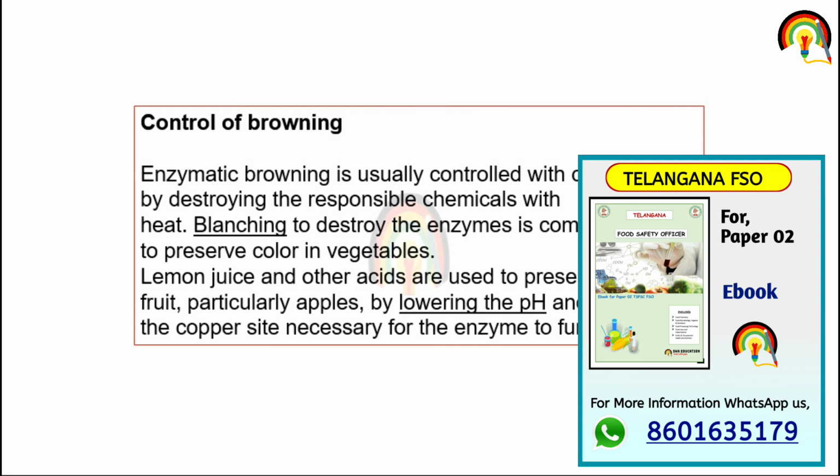Blanching to destroy the enzyme is commonly used to preserve color in vegetable. Lemon juice and other acid are used to preserve color in fruit, particularly apple, by lowering the pH and removing the copper side necessary for the enzyme to function. So these are the ways to control the brown pigment formation in case of fruit and vegetable, that is blanching and lowering the pH.